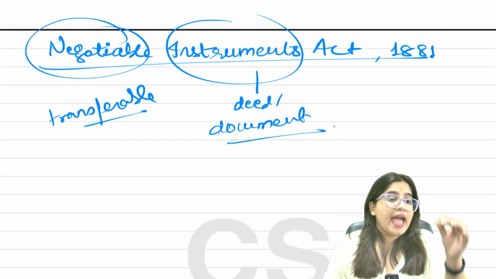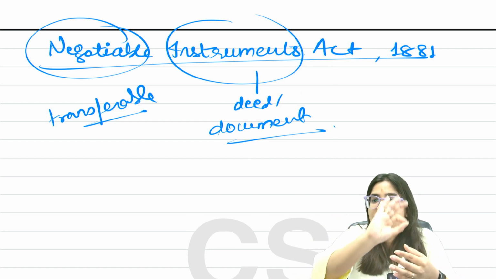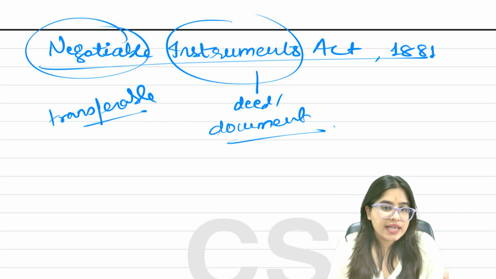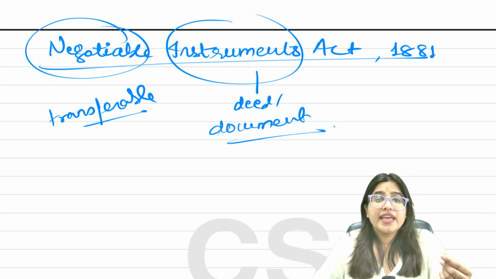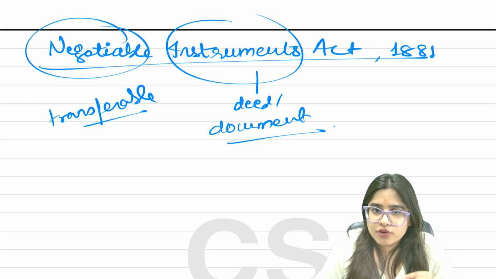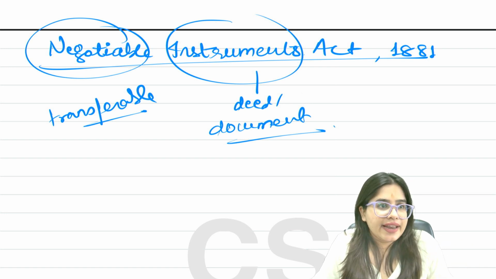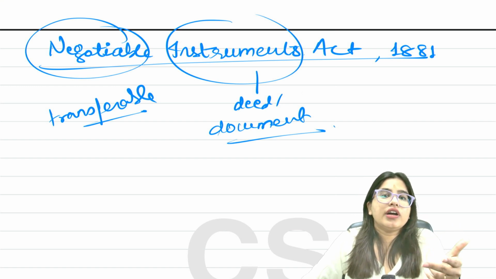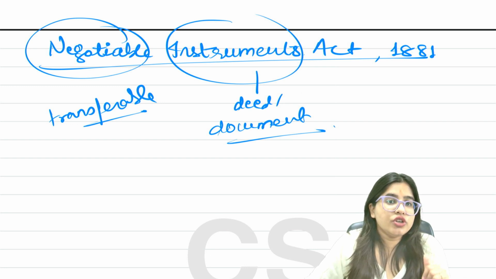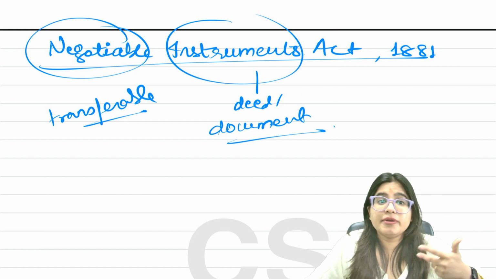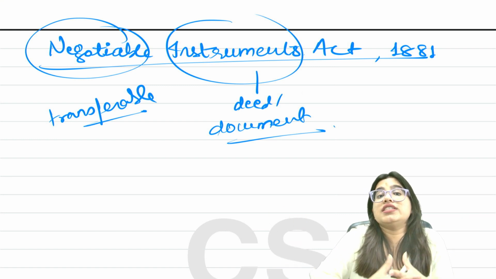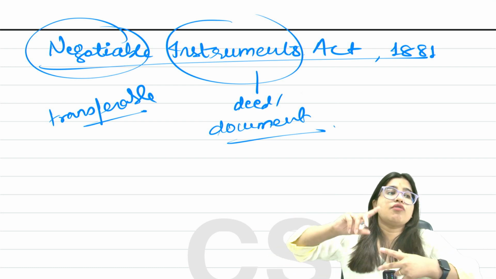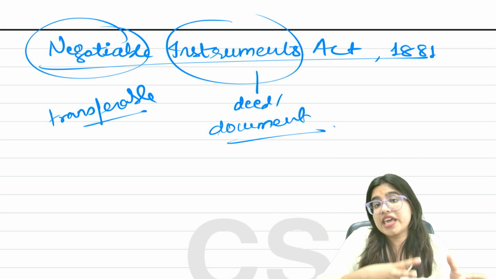Deed or document means any particular piece of paper in which something is written; that is known as a document. A deed depicts ownership. For example, you have already studied a lot of documents in your Indian Contract Act lesson and in your Sale of Goods Act. You must have heard about bills of lading, railway receipt, cheques, bills of exchange. Guys, you have done accounts. In your accounts, in your school, you must have studied bills receivable, bills payable, bills of exchange. What are all these? All these are instruments. And because these instruments are transferable, meaning you can transfer them from one person to another, that is why these are known as negotiable instruments.